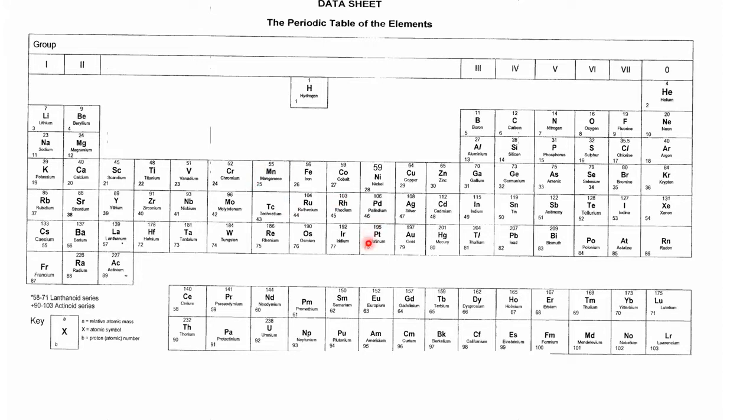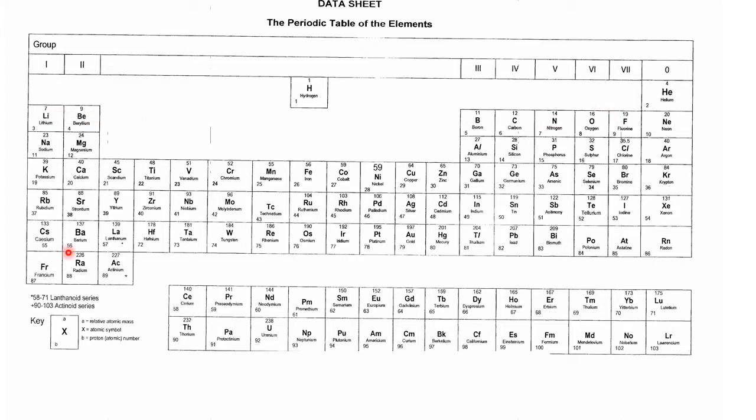By now you should have a general feel of the periodic table. You should know where the metals are, where the non-metals are, the periodic trends, what happens as you go down the groups among metals, what happens as you go up the group among non-metals, what happens as you go along the period. Just to emphasize, among metals, when you go down, the reactivity increases. Among non-metals, when you go up, the reactivity increases.